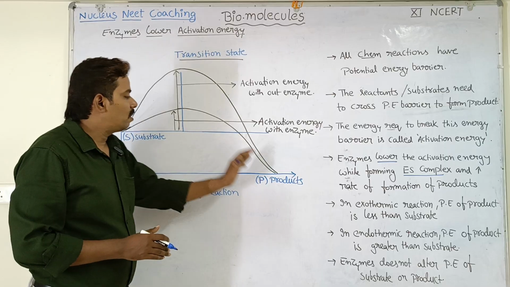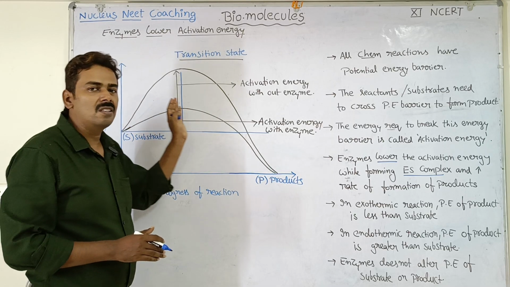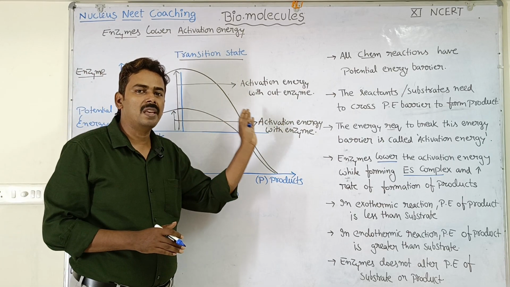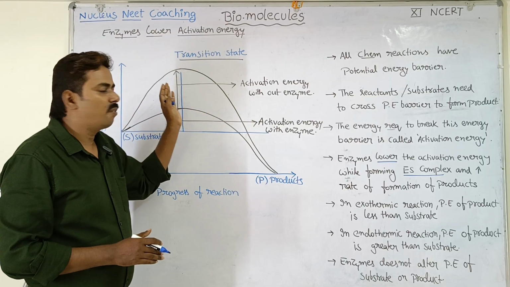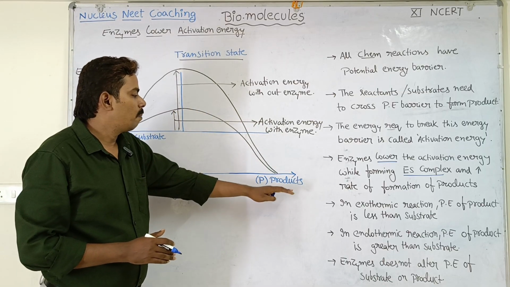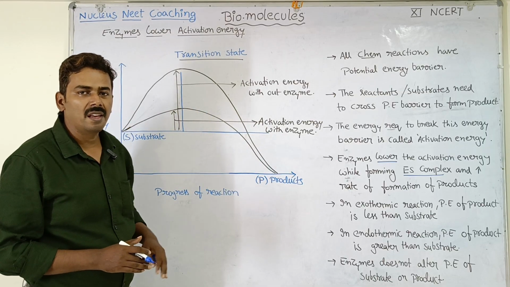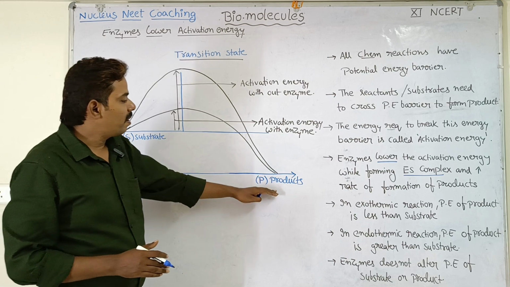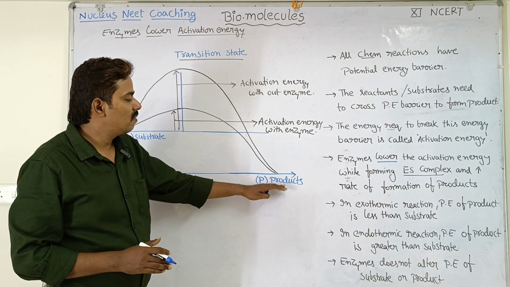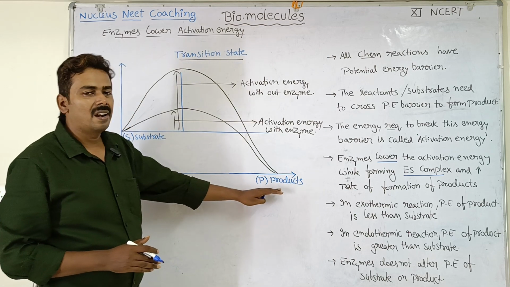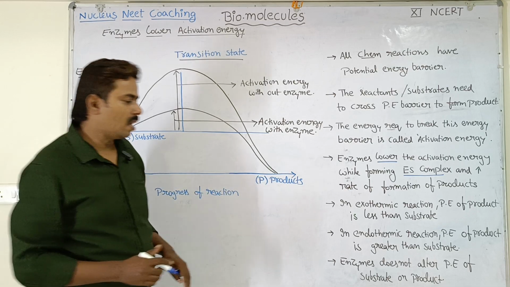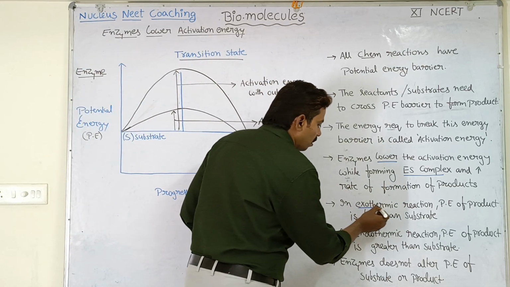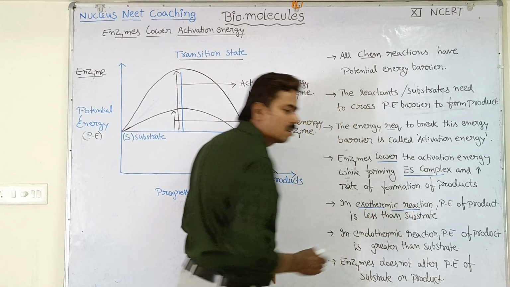When the substrates are converted into products, the energy is being released. So because of the release of energy, the products have less potential energy. So when products have low potential energy when compared to substrate, we can understand that it is an exothermic reaction, an energy releasing reaction.